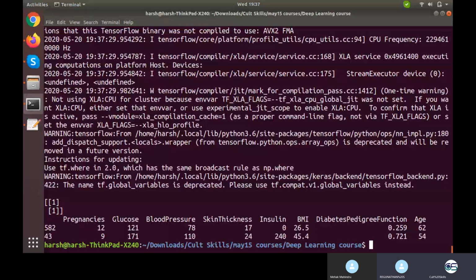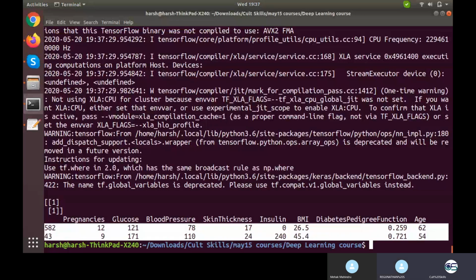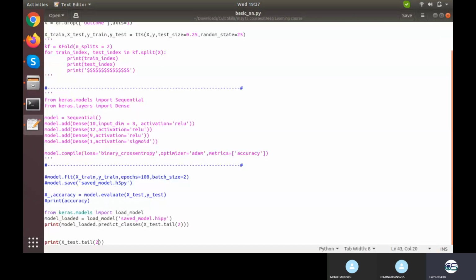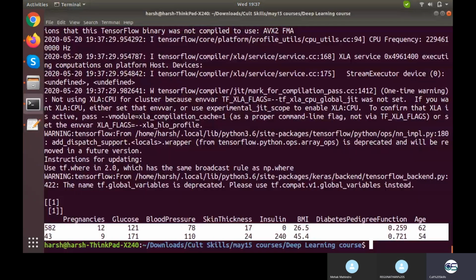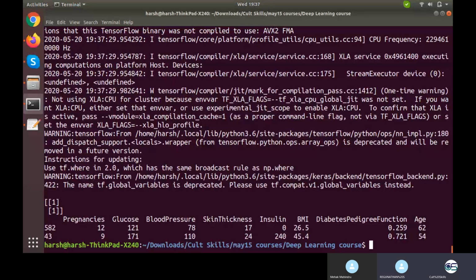After everything, in the last you are getting these two rows. Just copy paste these two data, and what I want to do is prediction with that data. So predicted values are 1 and 1. I need to copy paste this data. Some way or the other, make it a kind of list also.